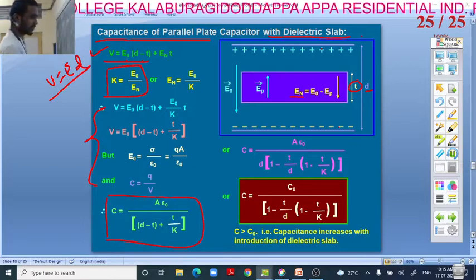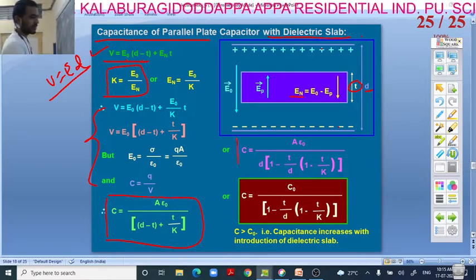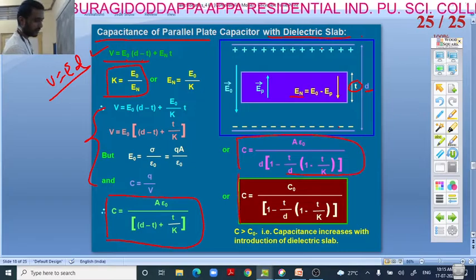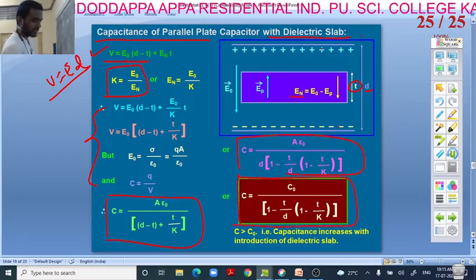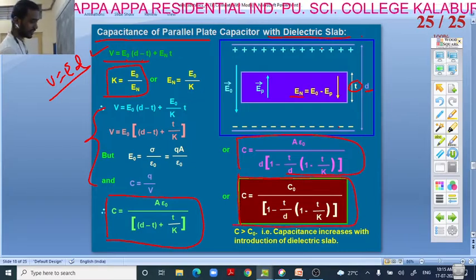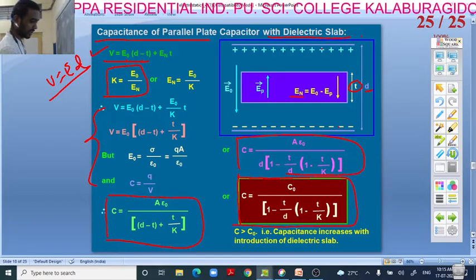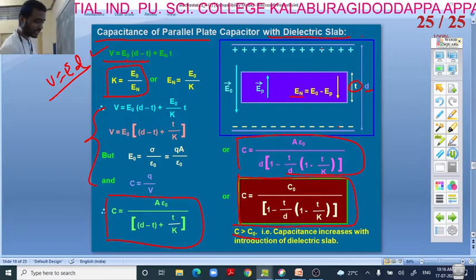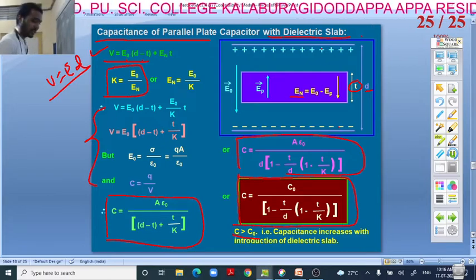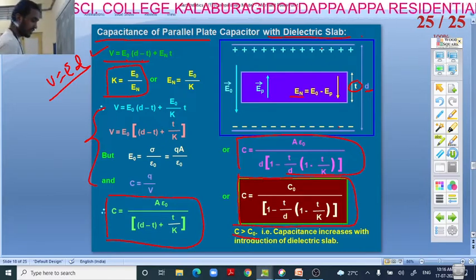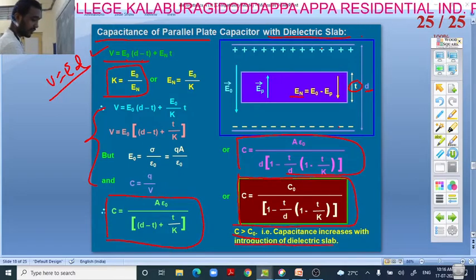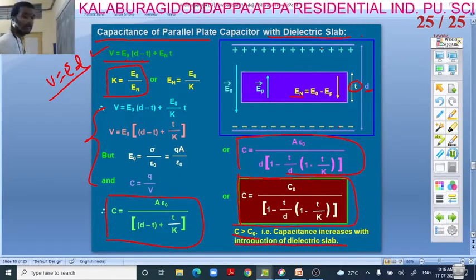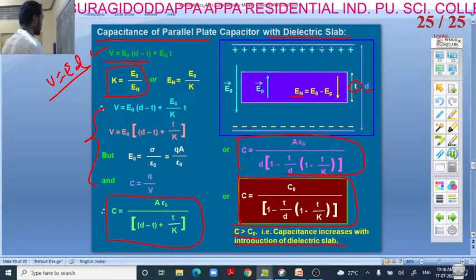Or we can also use C is equal to C naught divided by 1 minus T by D into (1 minus 1 by K). This is the formula. C is greater than C naught, that is, capacitance increases with introduction of the dielectric slab.